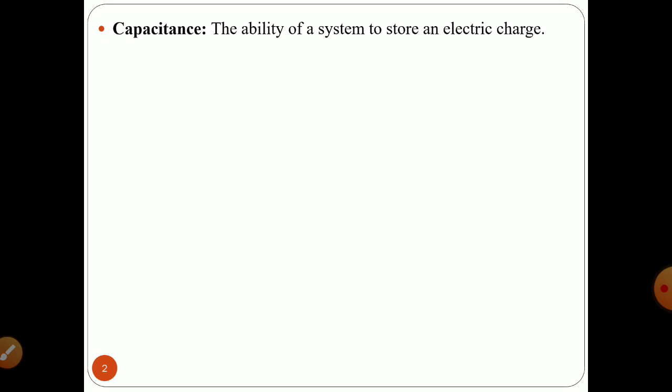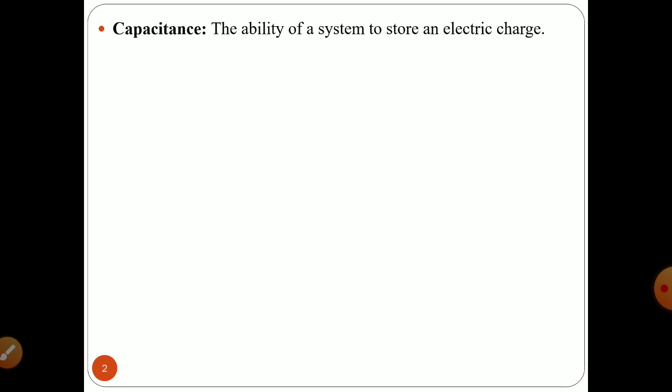If you have a system and that system has some kind of electric charge to be stored within it, then it should have the capability to store that electric charge. So any system having that ability to store an electric charge is called capacitance.